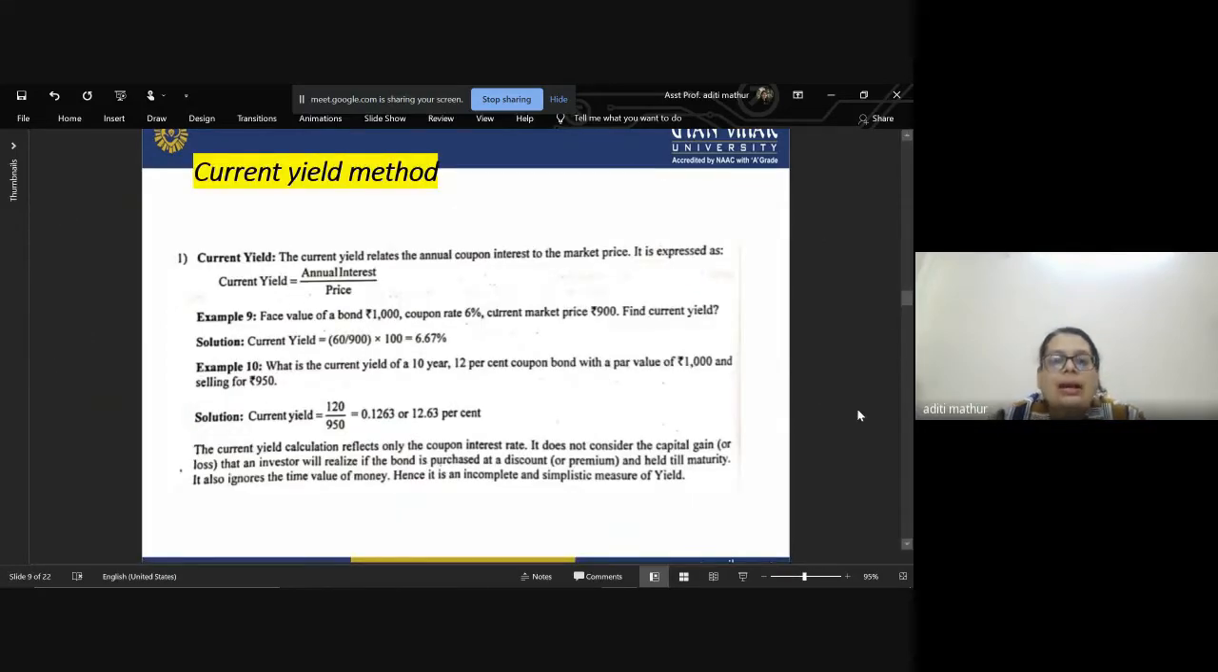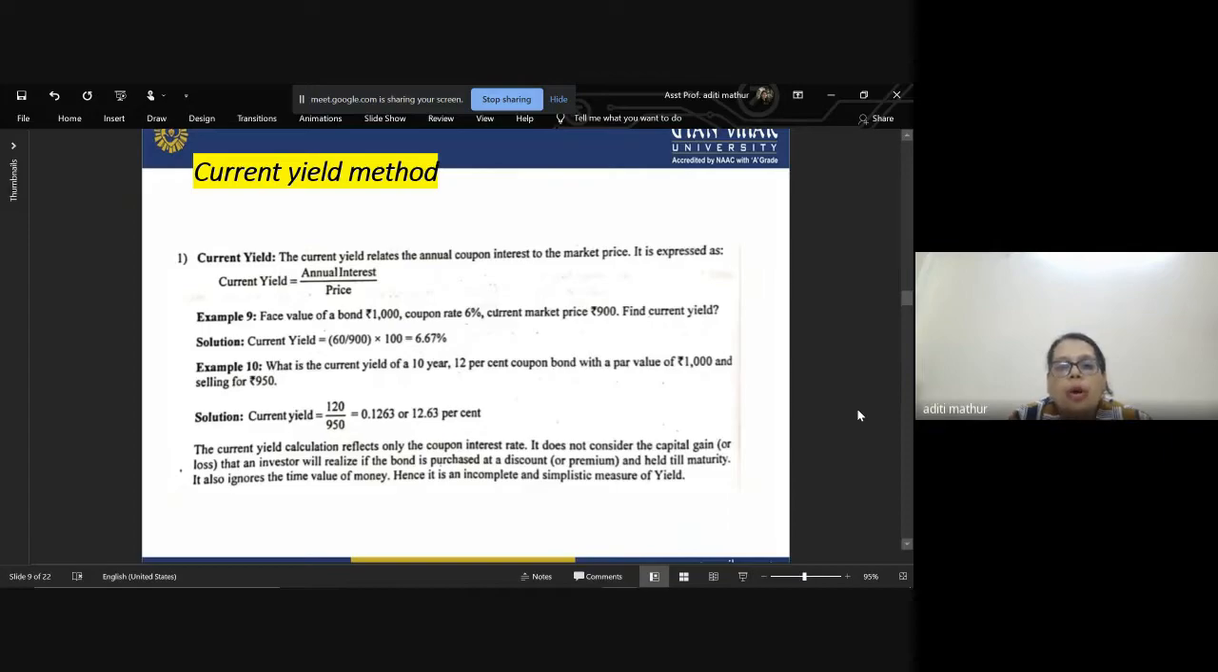Now let us quickly move ahead and understand another method to calculate the bond value, which is the current yield method. The current yield method relates the annual coupon interest to the market price. It is expressed as current yield equal to annual interest divided by the price. And the price is what? The market price. Let us see the question.